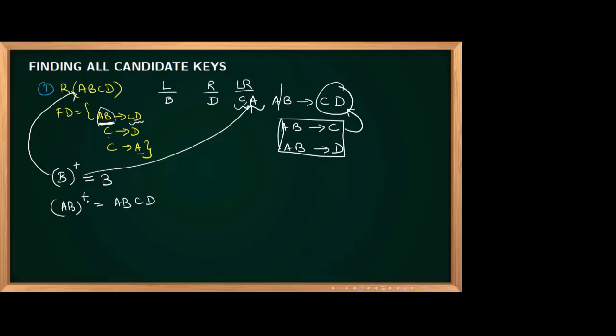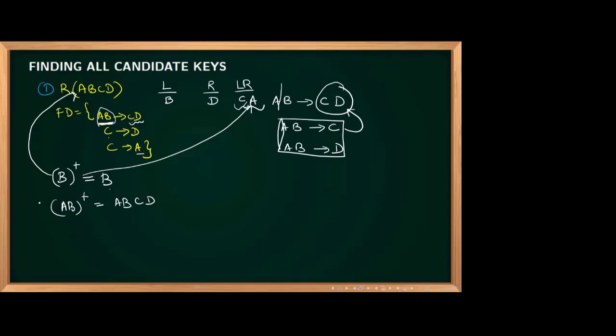Why? One by one I am adding. If you are simply randomly taking something, then I cannot guarantee that it is a candidate key. It may be a super key. If you are taking the closure of ABC and you are getting all the attributes, I cannot tell that it's a candidate key. I will simply tell that it's a super key. Why? Because it may be satisfying the uniqueness property, but I may be able to remove some attributes from that, and I have to check it. But in this case, you don't have to do that because one by one only you are adding.